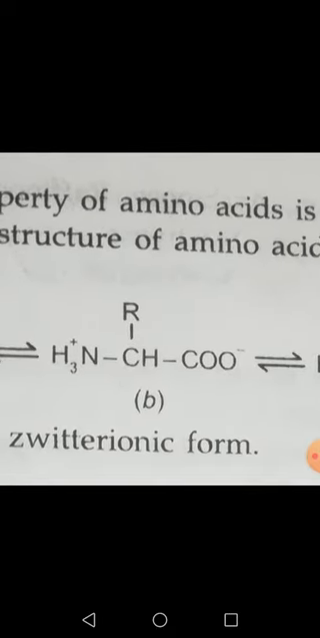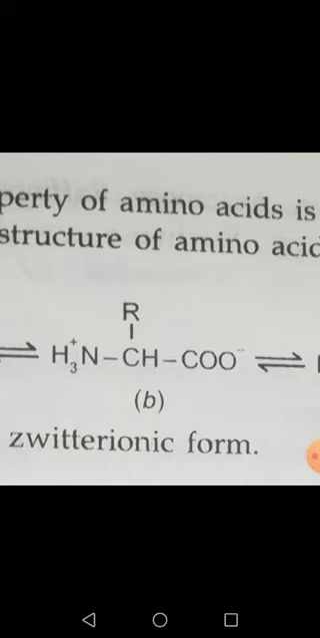And if you observe figure B, now I am zooming it. You will observe that in this figure, one positive charge is present in the amino group and one negative charge is also present in the carboxylic acid group. If both of the charges are present, then this form is called the zwitterionic form. This form is called the zwitterionic form.